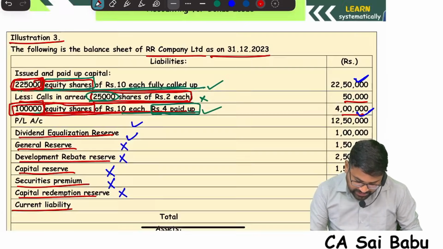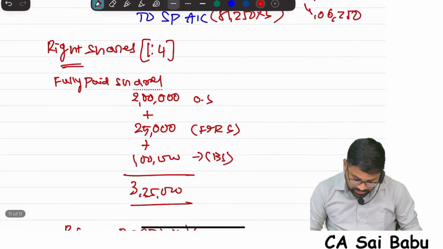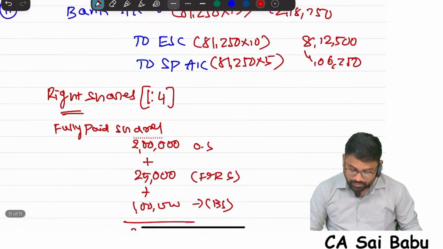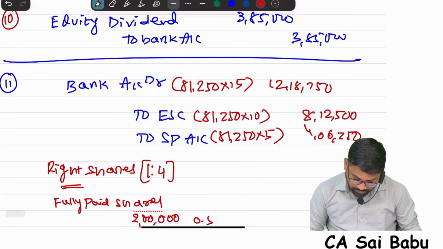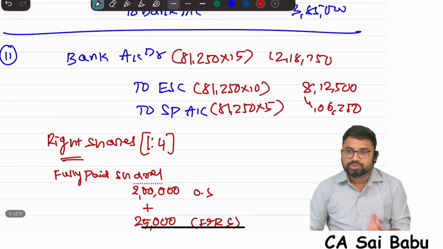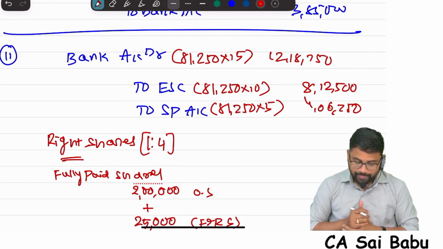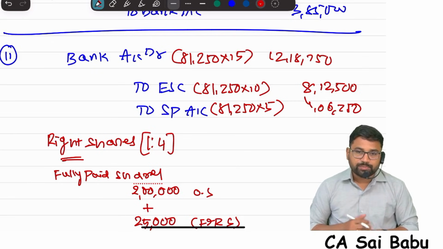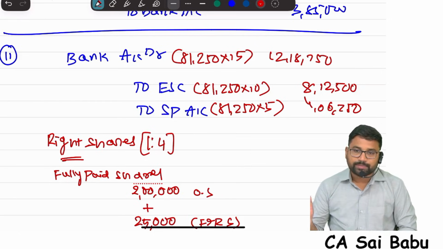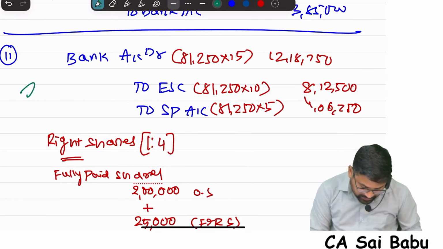Any other thing asked, sir? No, that's it. All the entries we have done, sir. Whenever right shares are issued, bank account debit to equity share capital and securities premium. Yesterday we did the right shares topic. Or else you can write bank to share application. Share application will be transferred to share capital and securities premium. That is also correct. So mark it as important.